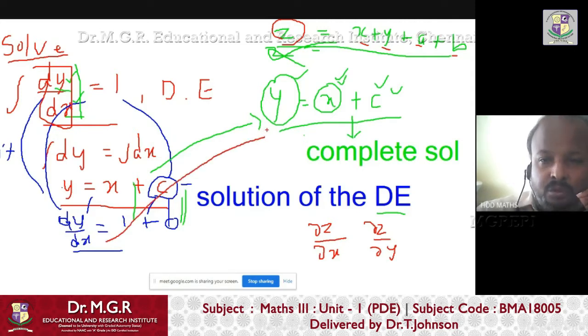you will get a solution. In that solution, if the number of independent variables is the same as the number of arbitrary constants, that solution is called a complete solution, right?